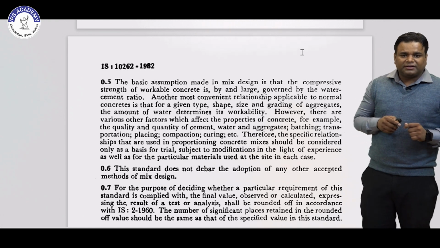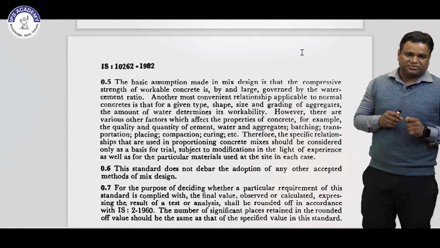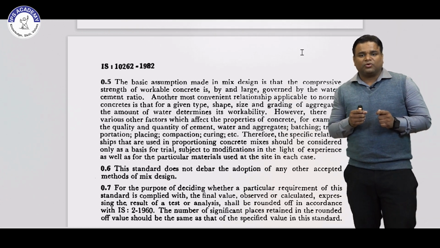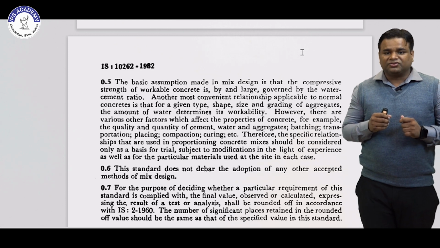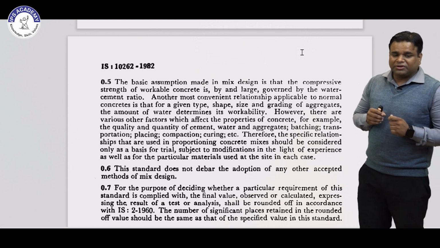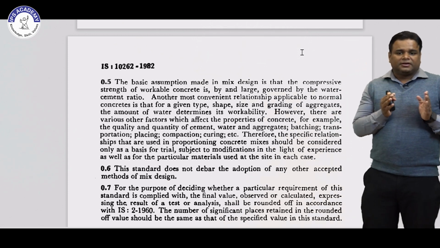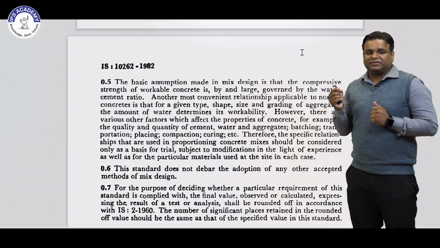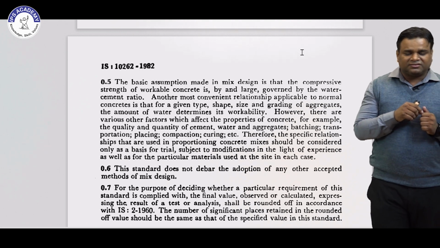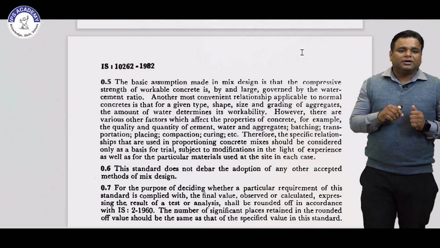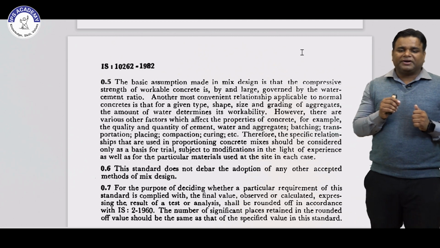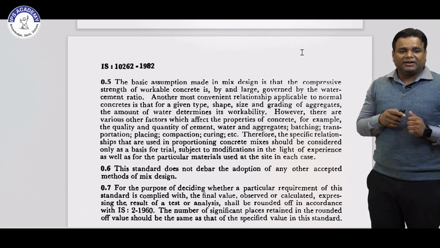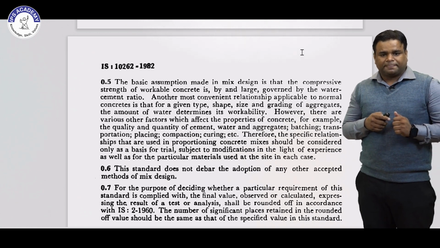So the next point: they are giving the assumptions to get the mix design. The compressive strength of workable concrete is by and large governed by the water cement ratio. So in that clause they are saying that your concrete mix design is to get the compressive strength. So compressive strength is directly proportional to the water cement ratio. It is a very important relationship between the water cement ratio and the compressive strength in clause number 5.